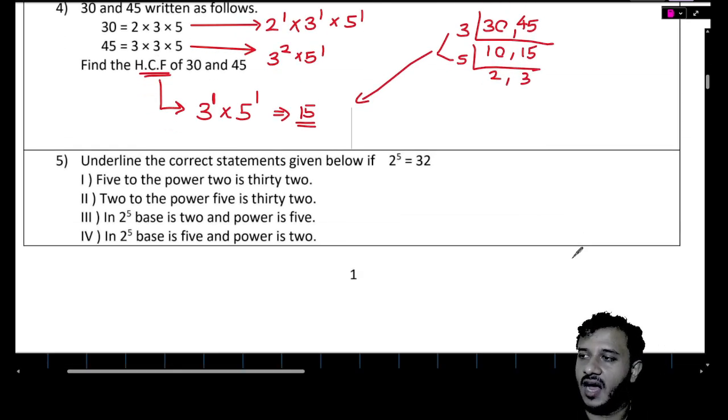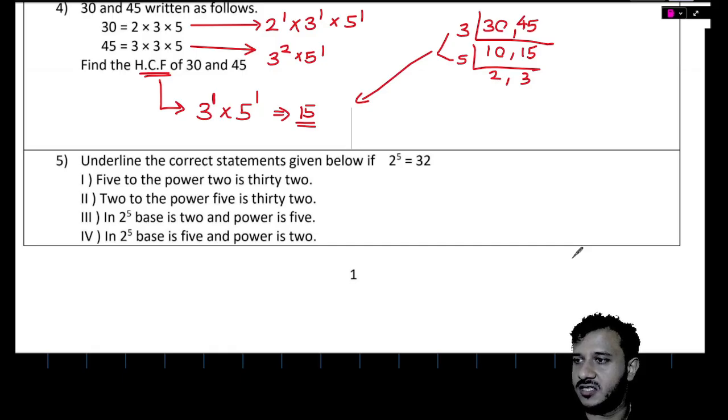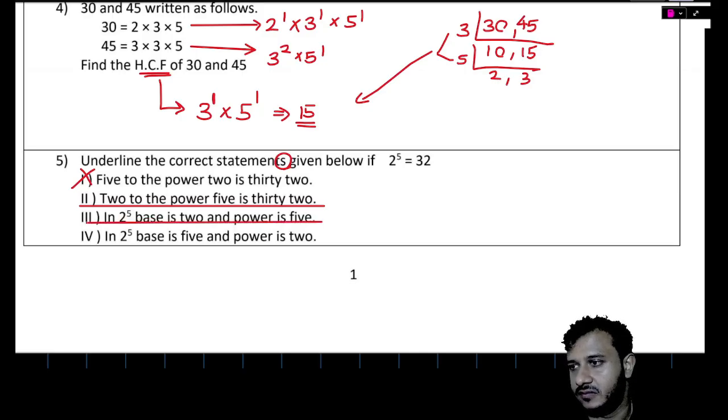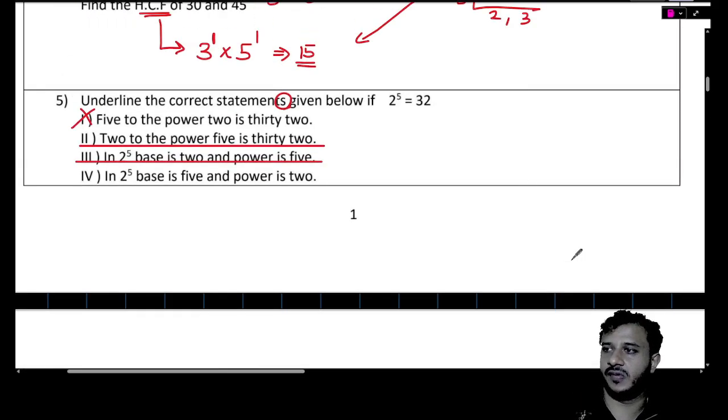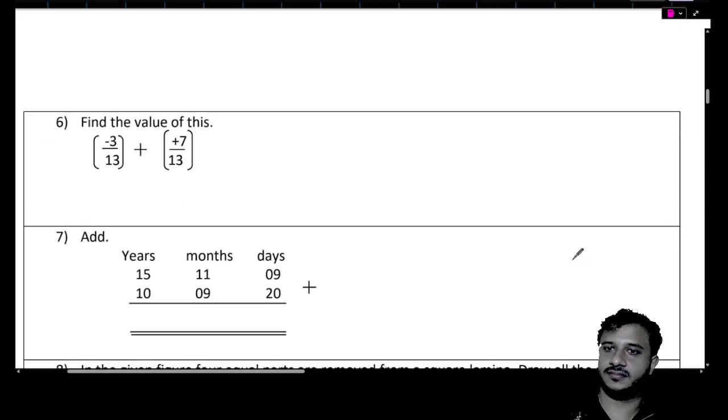Next one. Underline the correct statement given below. 2 to the power of 5 equals 32. 5 to the power of, no, that's wrong. 2 to the power 5 is 32. That is the correct one. Statements, can you see? That means there can be 2 as well. 2 to the power of 5. Base is 2, power is 5. That is correct. Those are the 2 correct answers. Oh, goody. Next one.